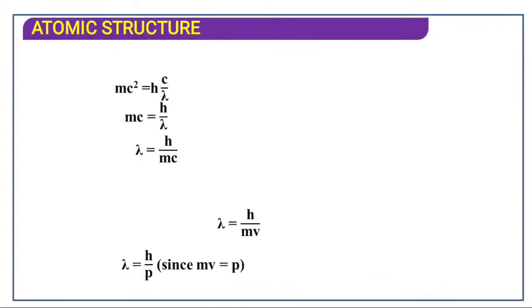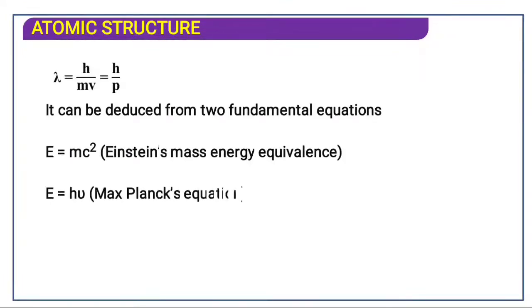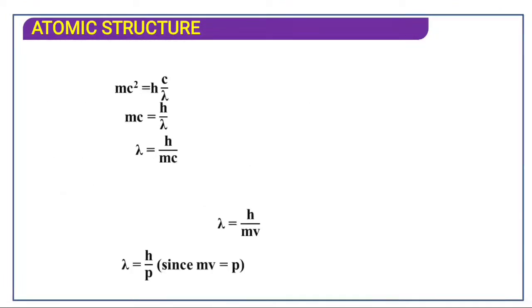What is nu? Nu is c by lambda. Frequency: c is equal to nu lambda, we have seen. So in place of nu we substitute c by lambda, and c cancels from the numerator. mc is equal to h by lambda. Lambda is equal to h upon mc. c is a velocity, so velocity is written as v, h upon mv, and mv is nothing but p, momentum.